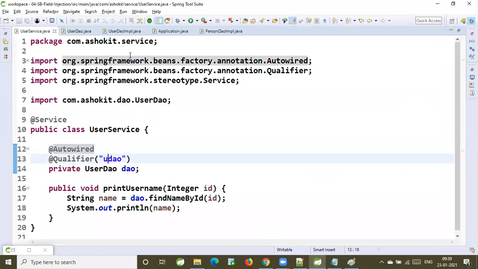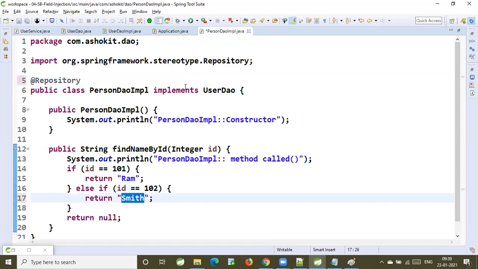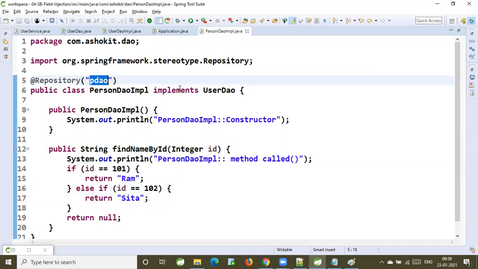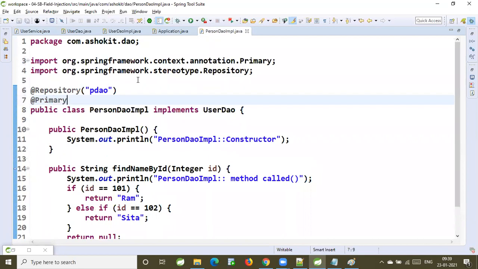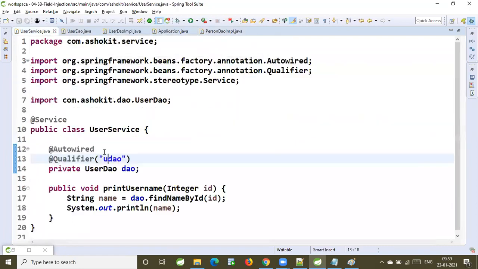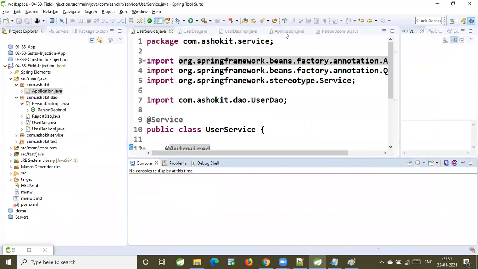If we have the @Qualifier annotation, it automatically considers by name. Let me check it. I have given @Primary for PersonDAO, but at the time of injection I specified the qualifier as UserDAO. So I'm trying to confuse the IOC container about which one it is going to take.